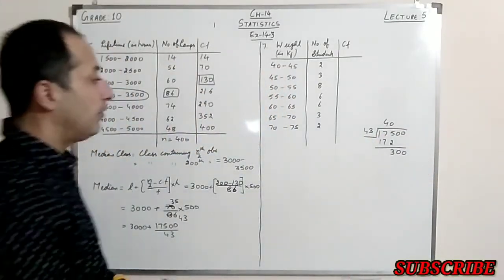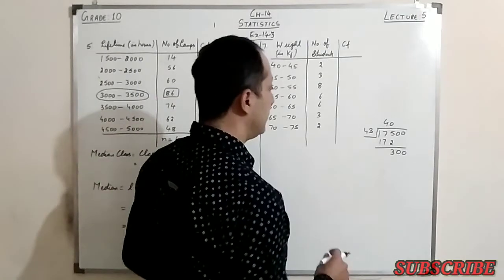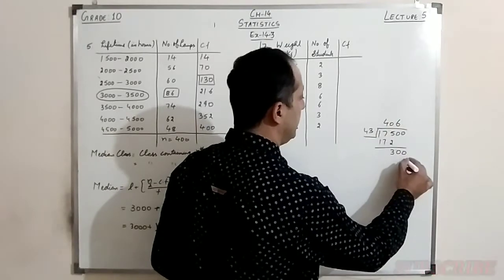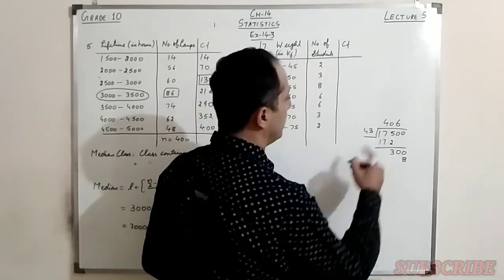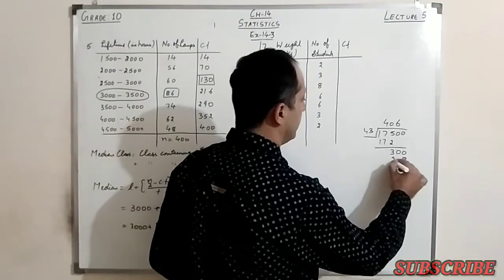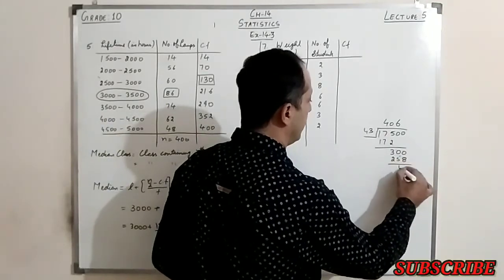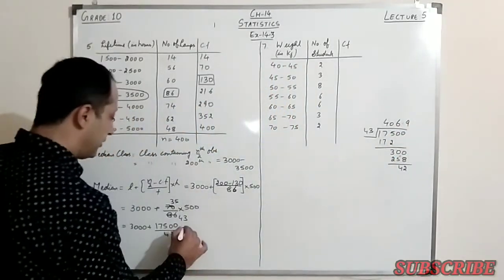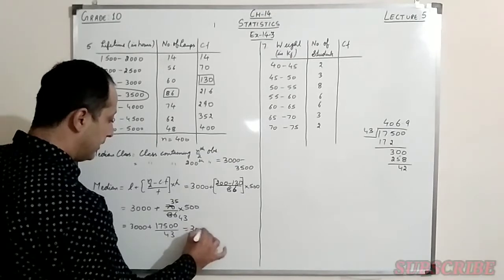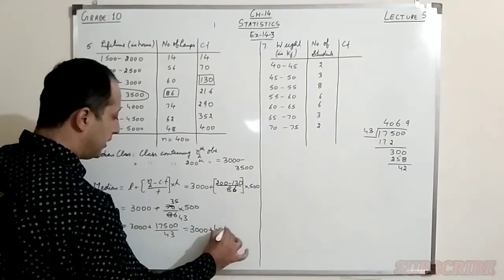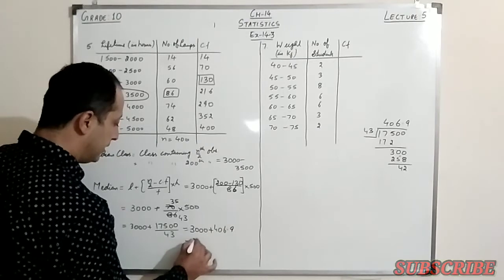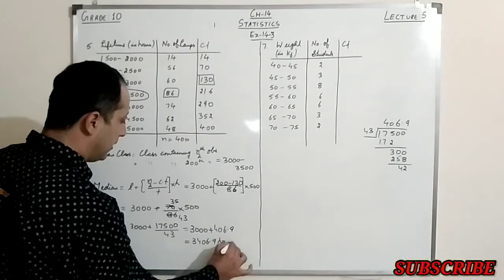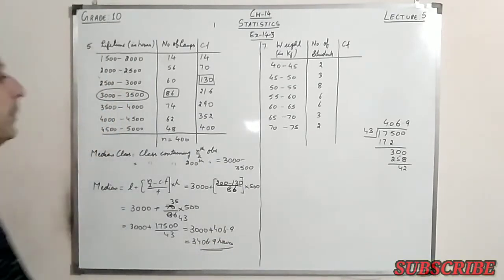Now we divide this, it will go by 7, 7 3s are 21, then it will go by 6, 6 3s are 18, and so on. This is 406.9. So this is 3000 plus 406.9, so the answer is 3406.9 hours. This is our median value.